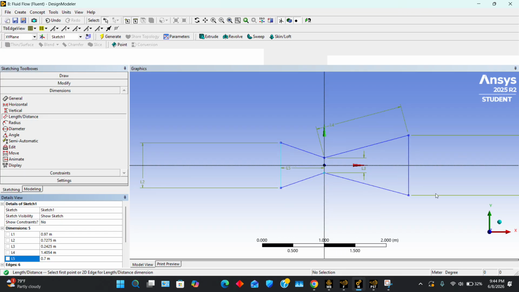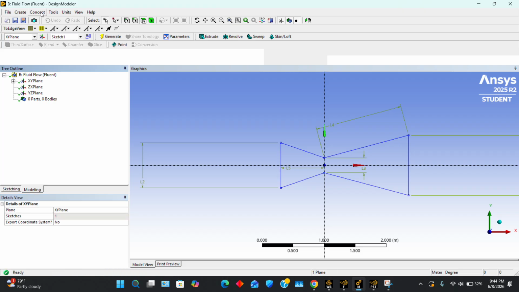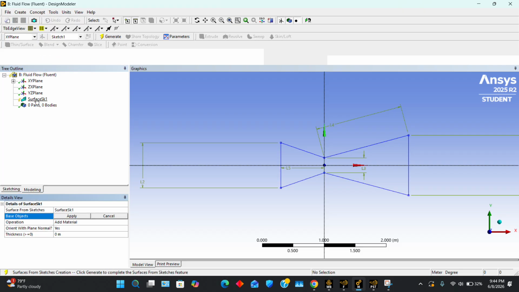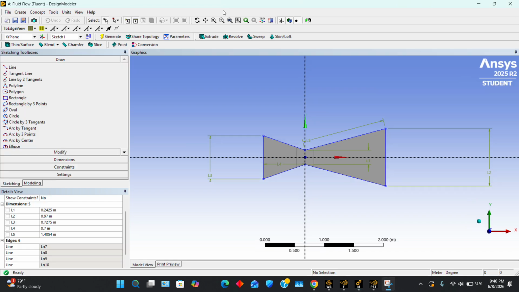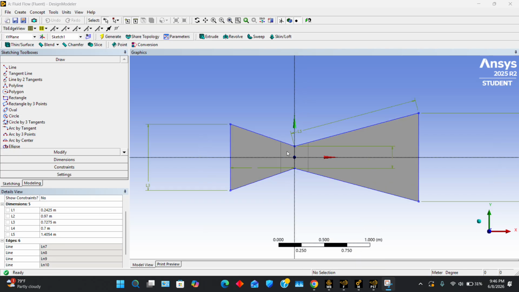So this is going to be the rough outline of your CD nozzle. For the next part, you're just gonna go to concept, surface from sketches. You're gonna apply it to this sketch, and then you'll just hit generate. Okay, next we're going to split the faces.